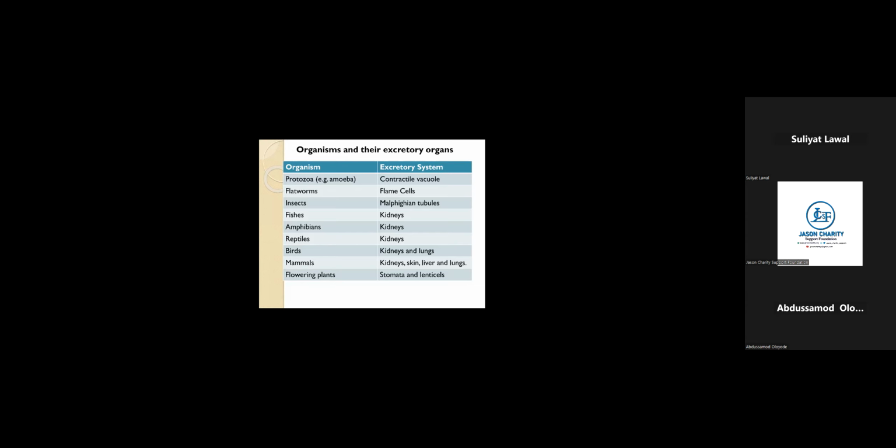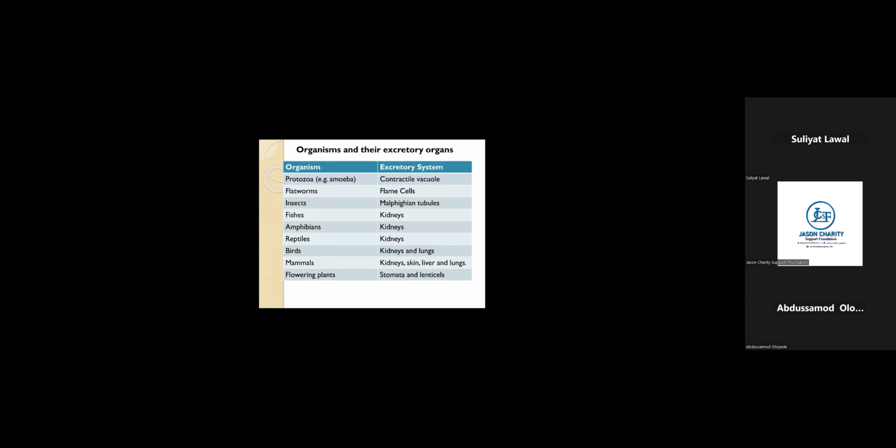When we say osmoregulator, it means the process of getting rid of excess water waste from the body. That is the main function of the contractile vacuole. So in amoeba, it helps to get rid of unwanted water from the body of amoeba.